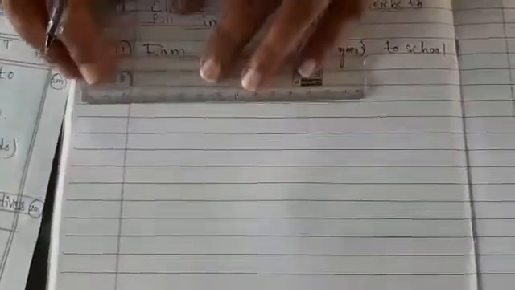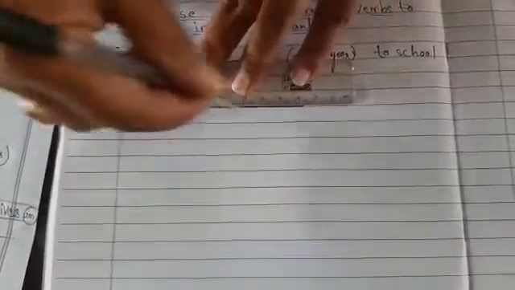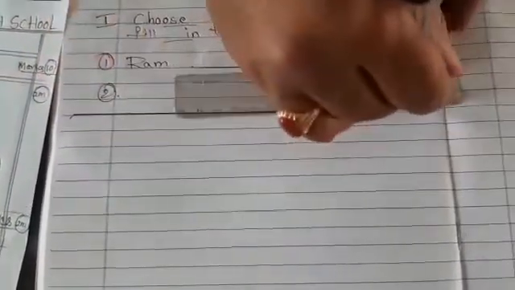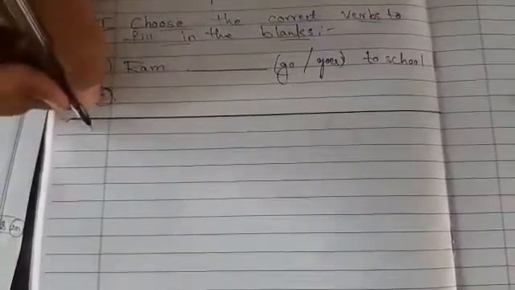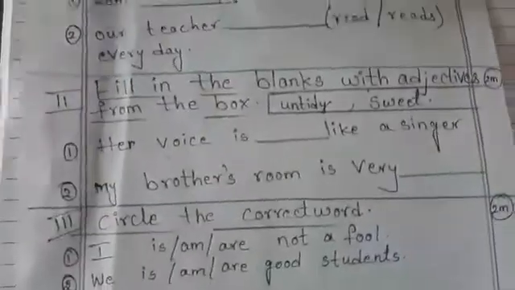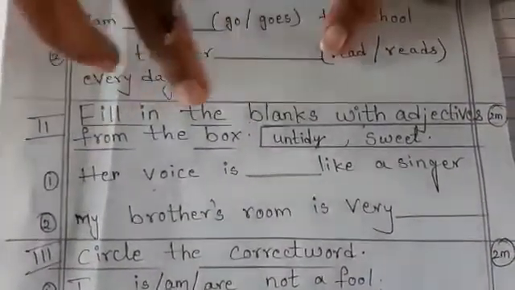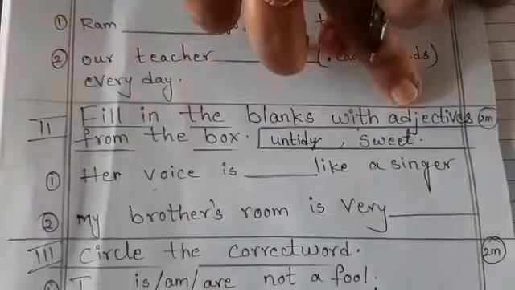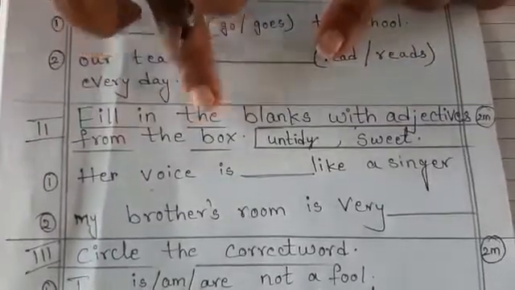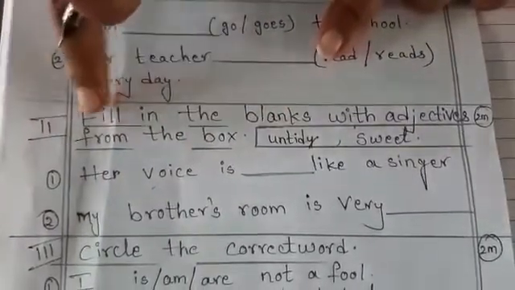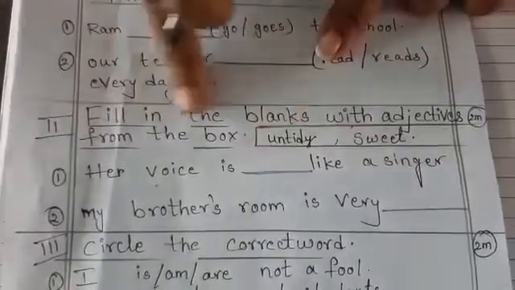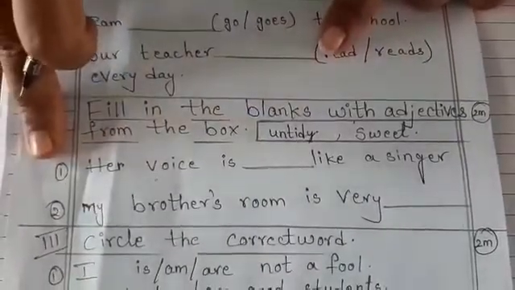See, after completing this one, what I am doing, I am taking a pencil. You take a color pencil, children, and draw one line like this, so that you will know that you have completed your first bit. Now, leave one line and write the second bit here. And what is the second bit here? See children. Fill in the blanks with adjectives from the box. Write the heading now and underline it neatly with any color pencil, and see here, write the first one here.